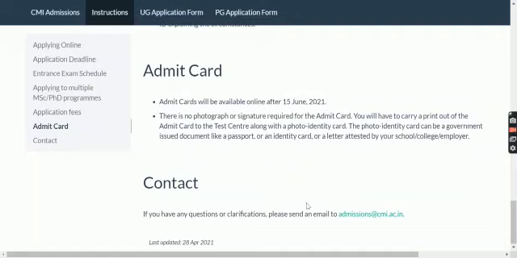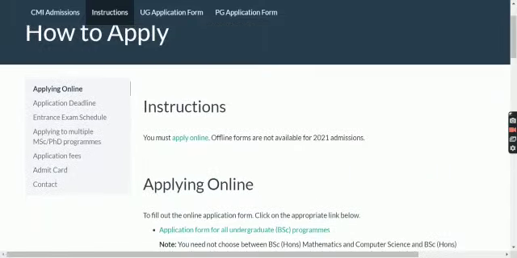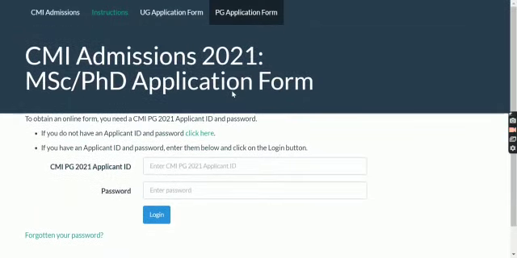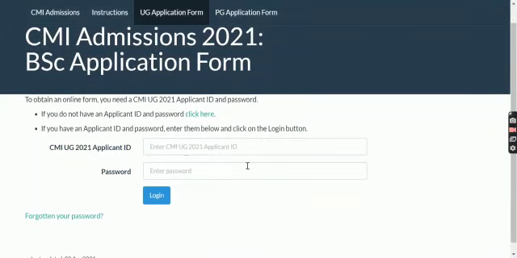So if you have any doubt or queries, you can contact them or send an email to this email ID given over here. So here you can see this is the PG application form. If you wanna apply for PG, you have to fill over here. If you wanna go for UG, you have to click over here for UG application forms.